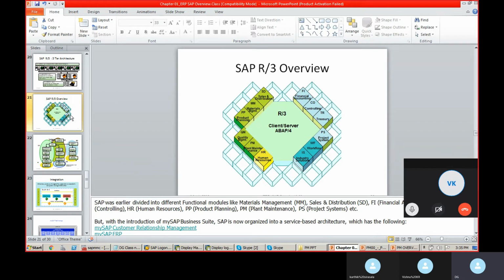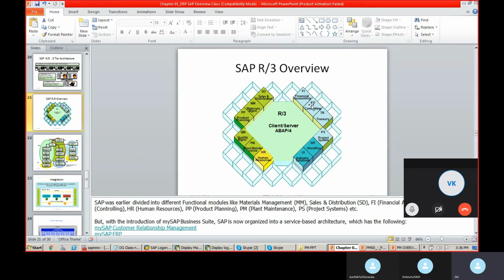In SAP R3, there are many modules, like finance, accounting, controlling, treasury, project system, workflow, industrial solution, human resources, PM (plant maintenance), quality management, production planning, material management, sales, and so on. Just a few are listed here, but there are many other modules.